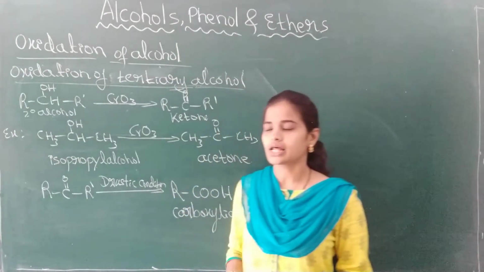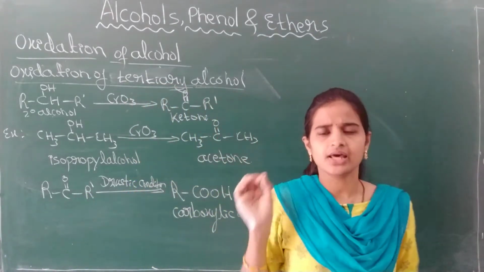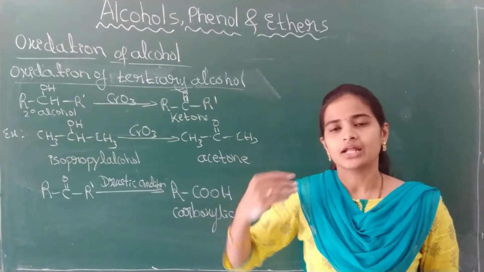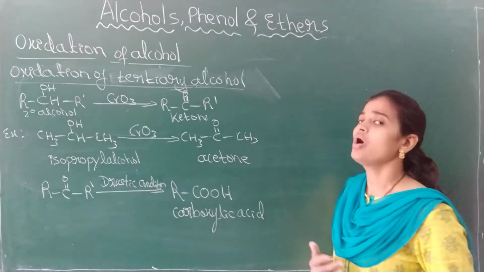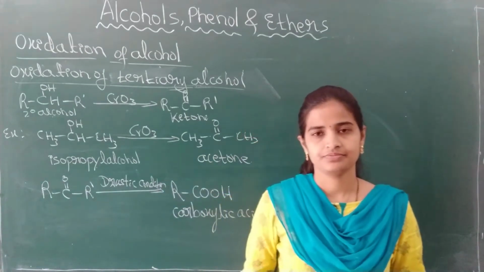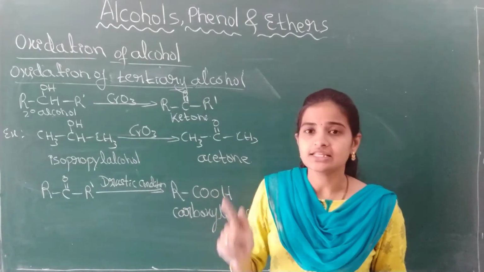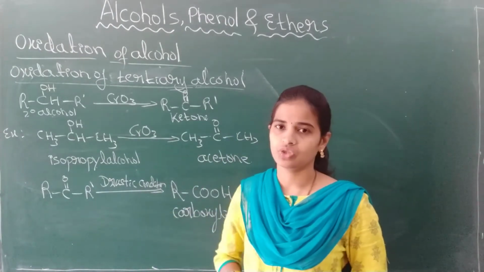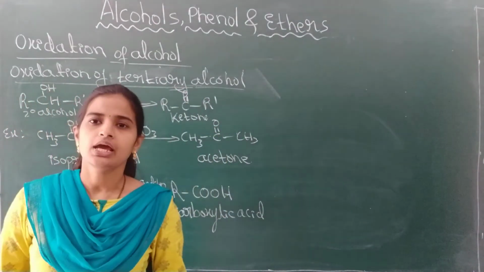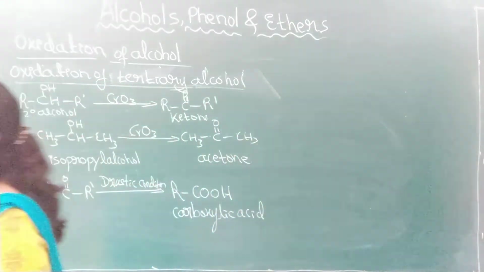Remember, tertiary alcohols do not undergo oxidation, but when we maintain drastic conditions and elevated temperature, tertiary alcohols can also undergo oxidation to give a mixture of a ketone and a carboxylic acid with a lesser number of carbon atoms. This is all about the oxidation of primary, secondary and tertiary alcohols. This completes the oxidation reactions.